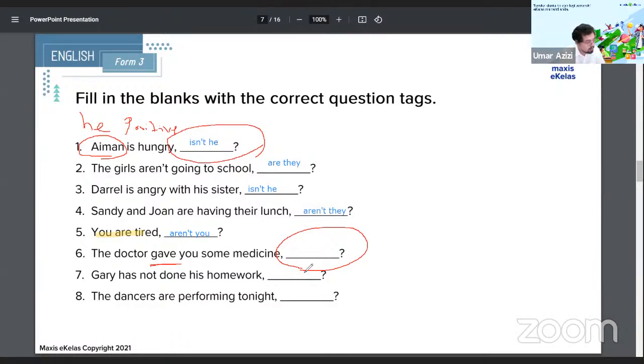Anyone have a guess for the answer for number 6? Not yet, I guess. No answers just yet. Live chat, just checking. Okay.